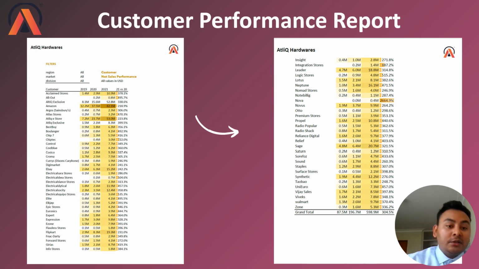That means it is dominating the second position from 2019 all the way to 2021. So as a whole, you can see the Atlic customers are doing great throughout the years, and even in the percentage comparisons, the growth of the customer net sales throughout the year is high.